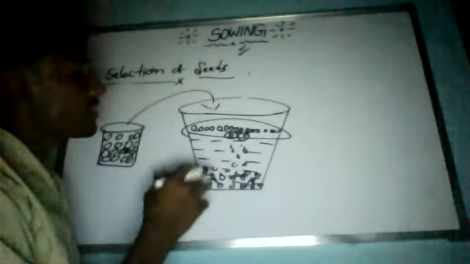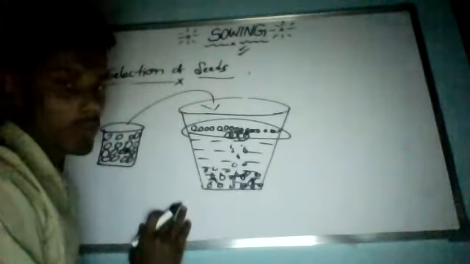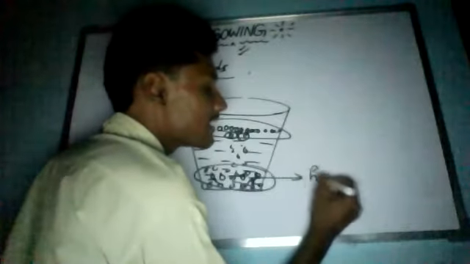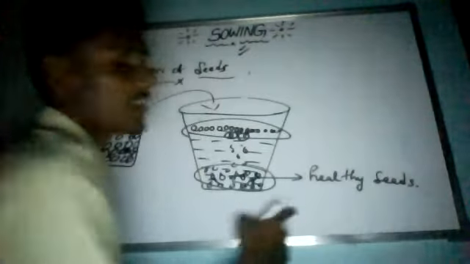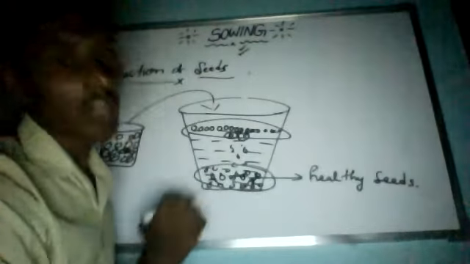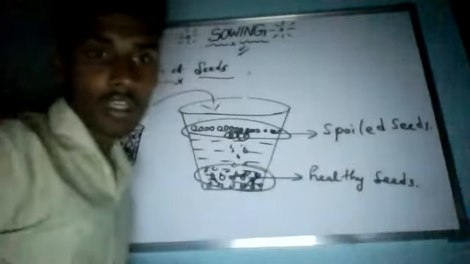Now how can we select which one is good, the floating or the sinking? Always remember, the seeds which sink at the bottom of the bucket are healthy seeds. The seeds which settle down are called healthy seeds, meaning they are good quality seeds. The seeds which float on the water are the spoiled or damaged seeds.